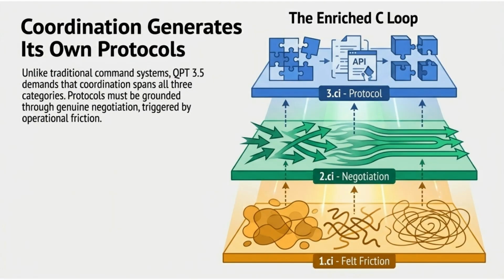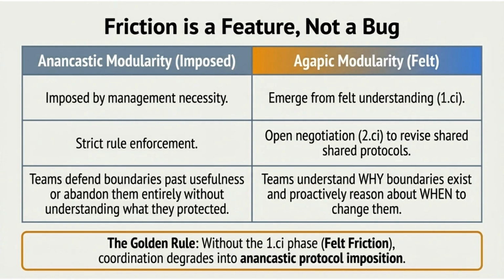Coordination generates its own protocols. This requires QPT 3.5 coordination to span all three categories: felt friction, negotiation, and protocol. Protocols are grounded through genuine negotiation, triggered by operational friction. Friction is a feature, not a bug.